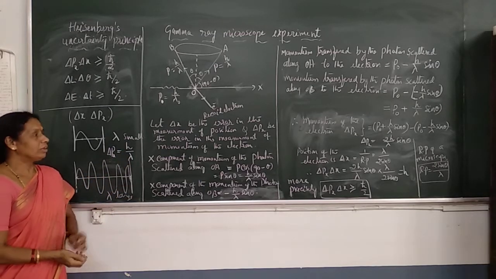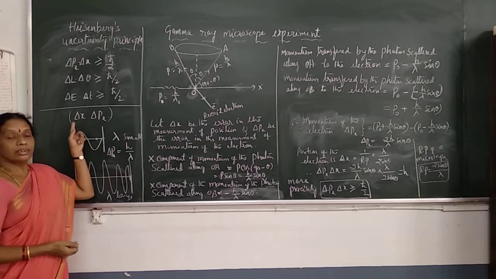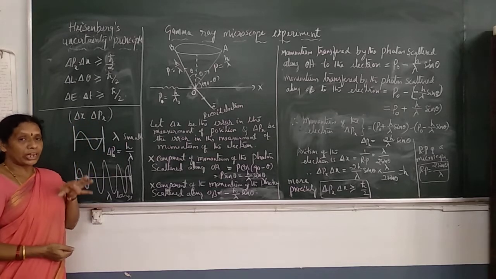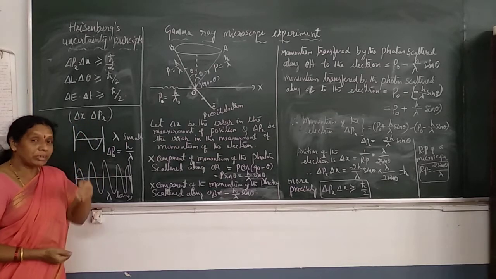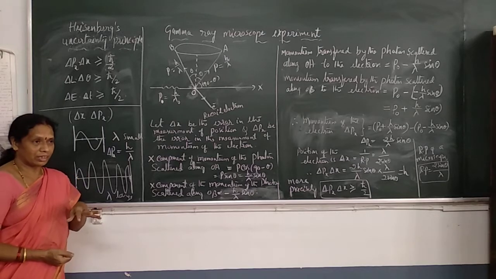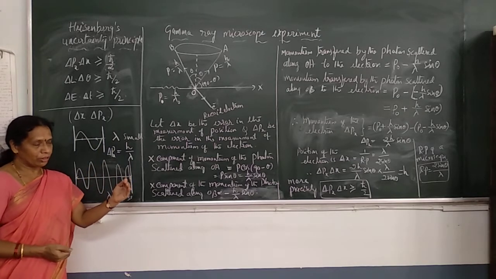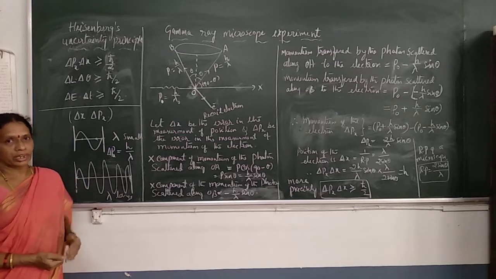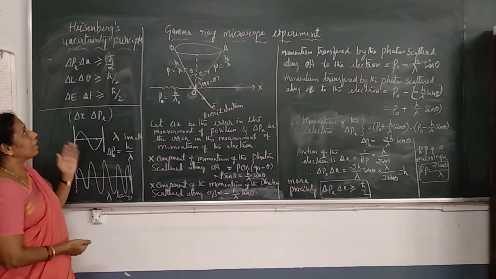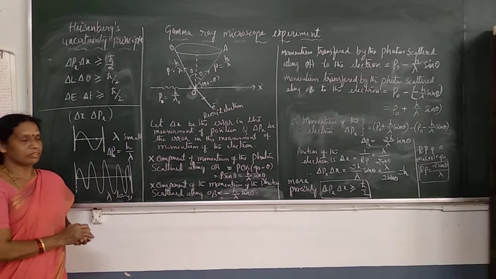Momentum and position cannot be measured simultaneously with accuracy. If you measure one component accurately, there will be error in the measurement of the other one. This is Heisenberg's uncertainty principle.